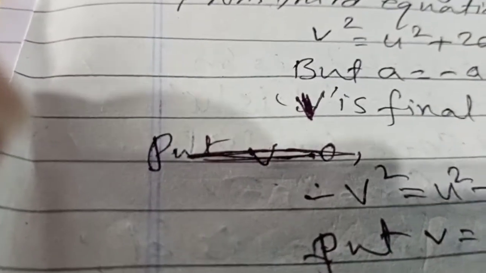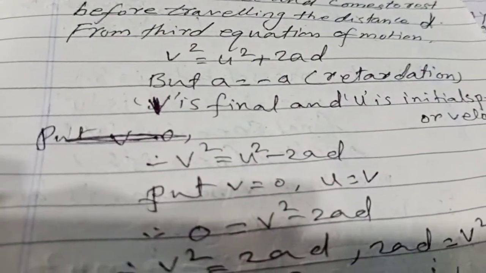So, in the book, the correction is, from the third equation of motion, v square is equal to u square plus 2ad. In the textbook also, a is equal to minus a, the retardation, v is the final velocity, u is the initial velocity.